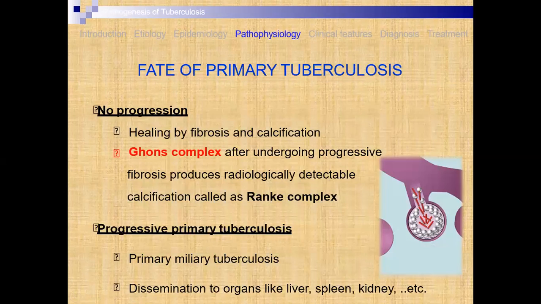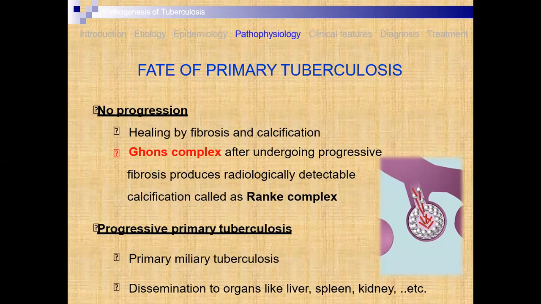Then there is no progression in the fate of primary tuberculosis, that is, healing by fibrosis and calcification, because of which there is no progression. If at any time anti-tubercular agents are present in your body, then no signs and symptoms develop, and there is no progress of the disease.